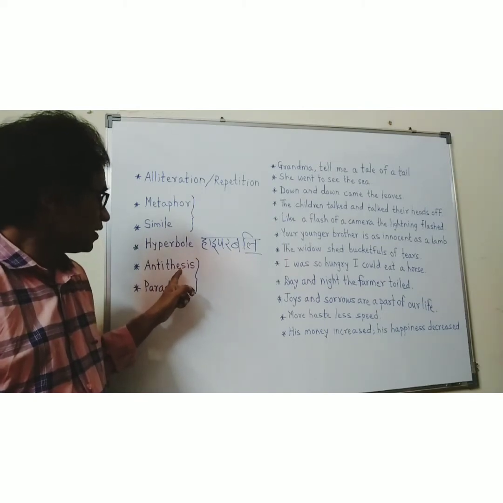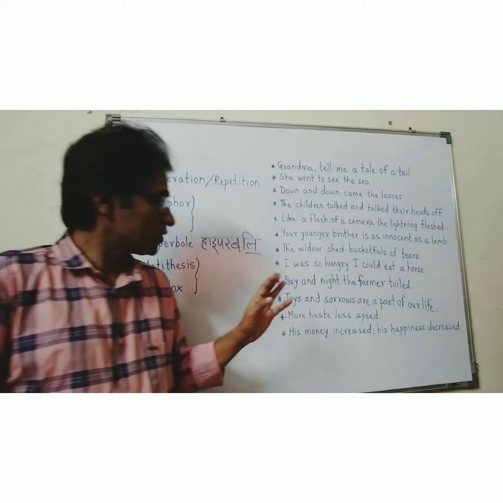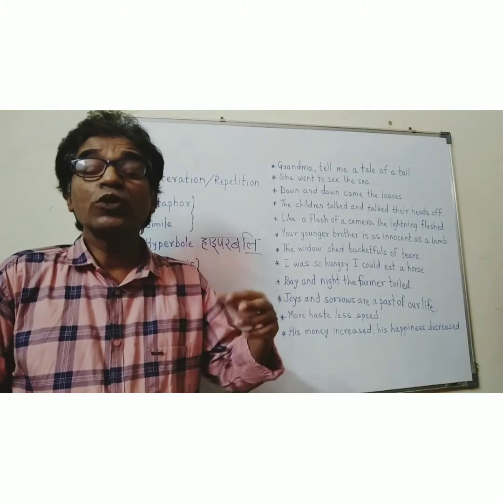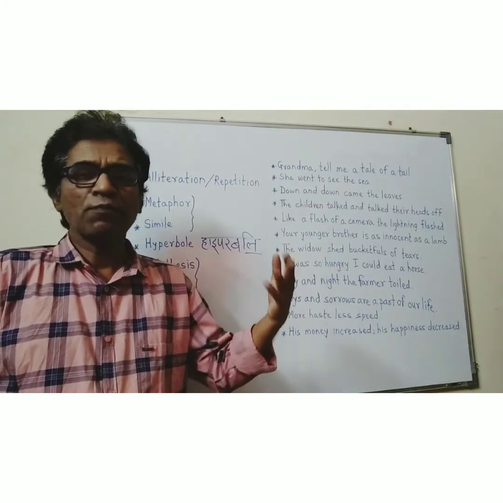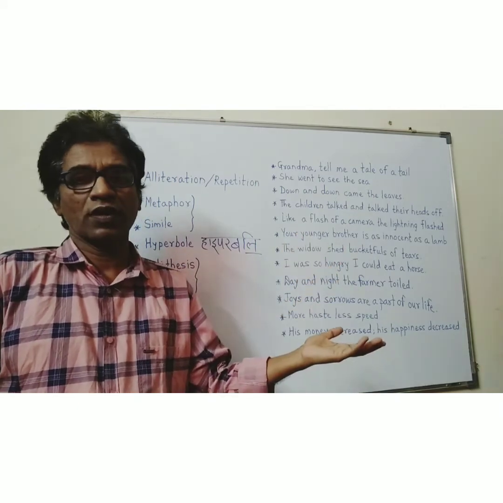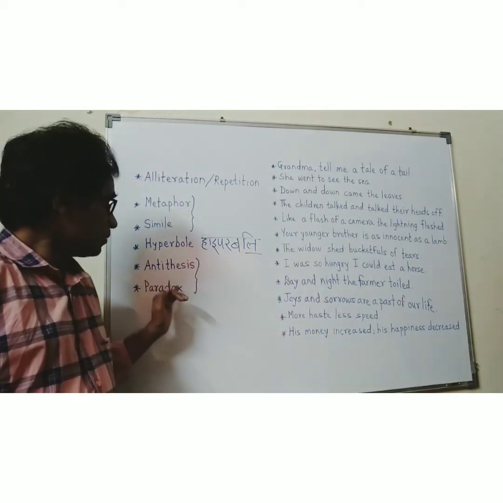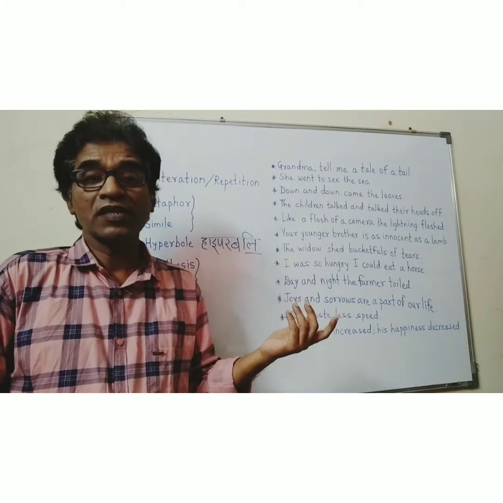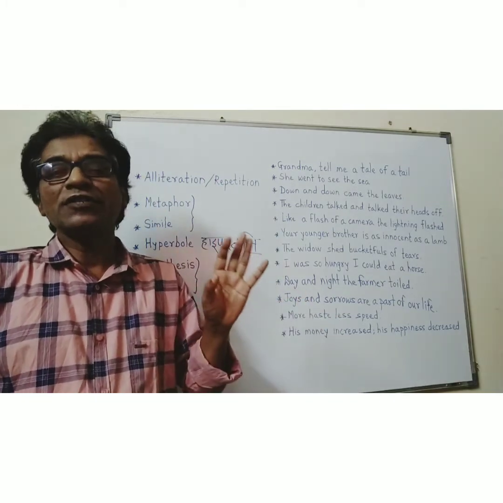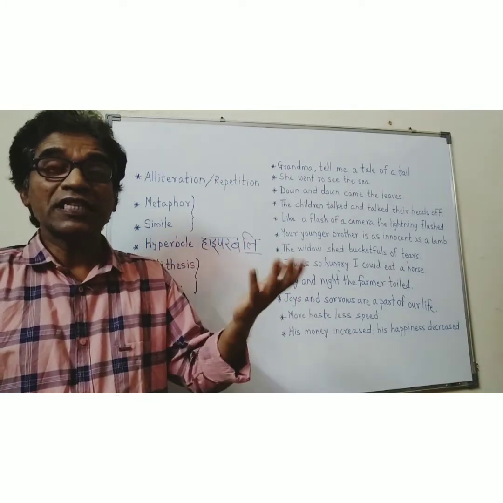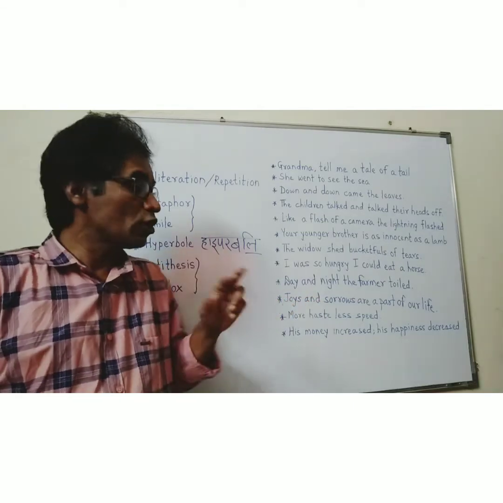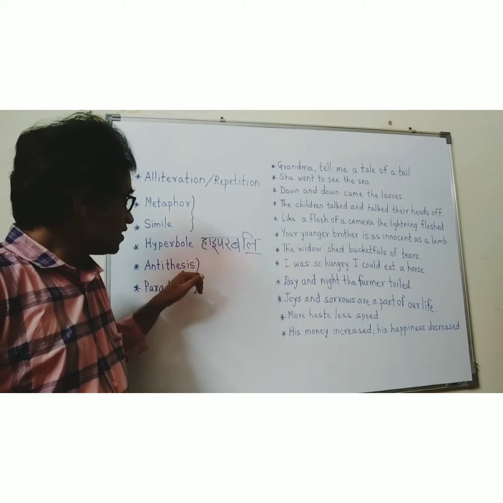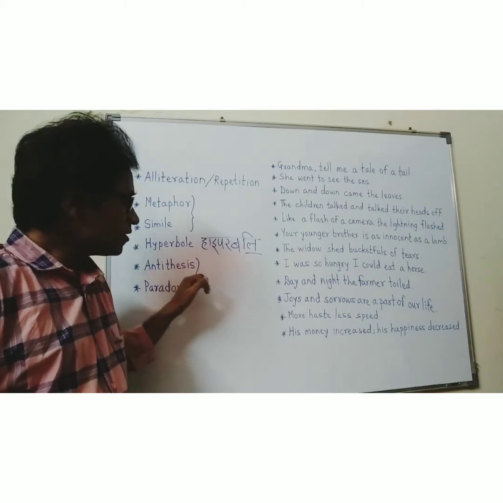When antithesis comes, only opposite words or opposite ideas are expressed. They may not be true. But when paradox comes, opposite ideas or opposite things expressed in paradox may be true. So we are going to now take the examples of antithesis first.